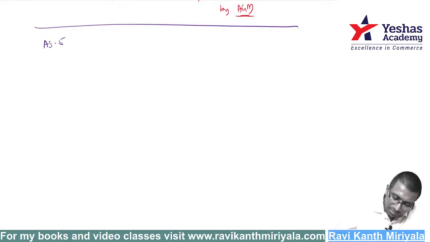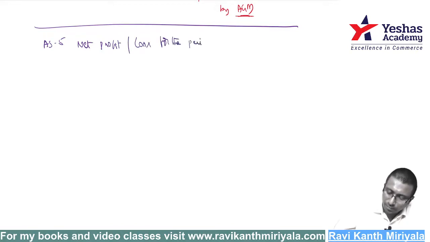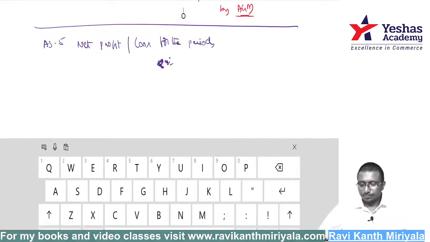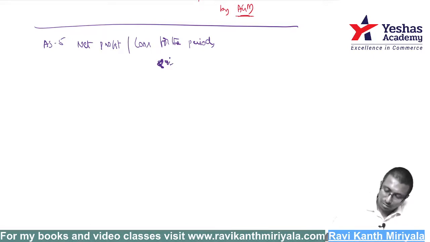What is the heading? It says net profit or loss for the period, prior period items and change in accounting policies.